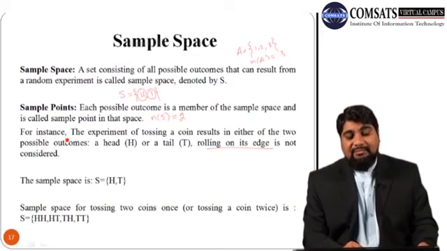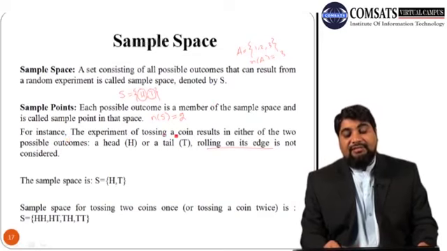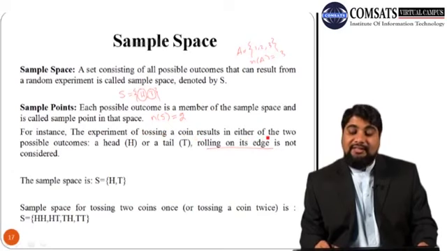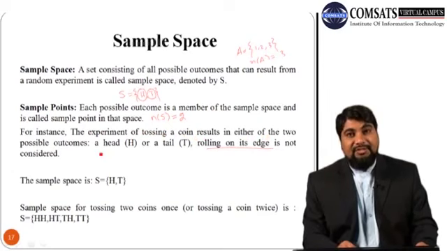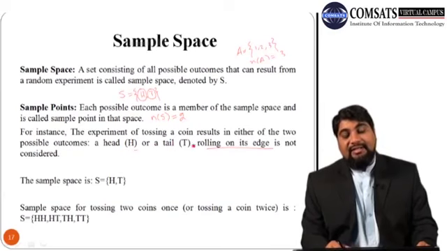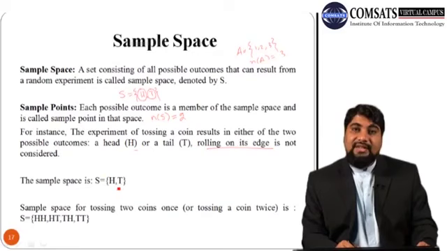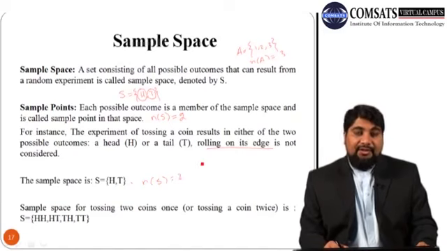Let us consider one simple example. The experiment of tossing a coin results in either of the 2 possible outcomes, a head or a tail. Rolling on its edge is not considered here, so the sample space is head and tail, and the number of sample points is 2.